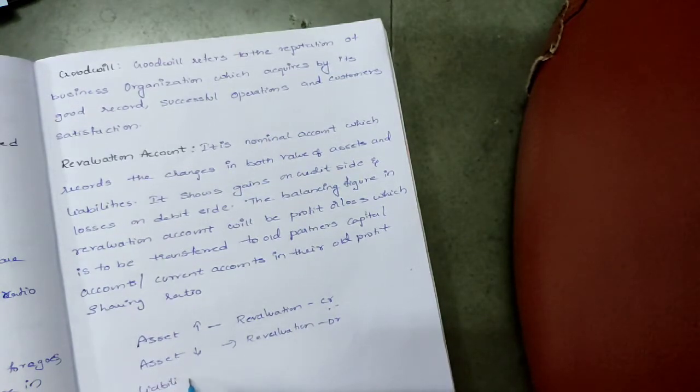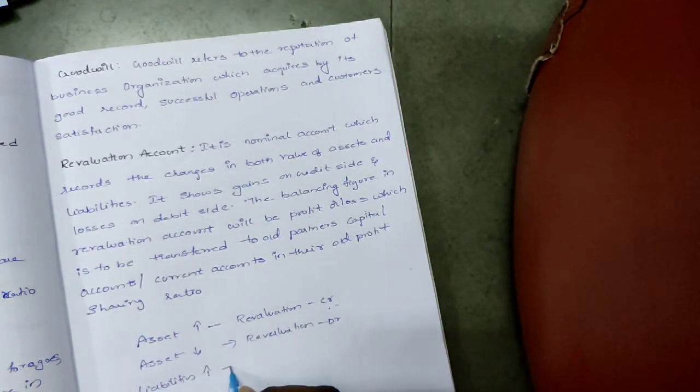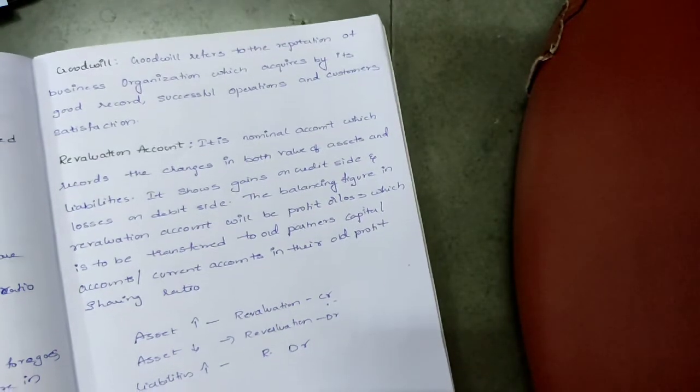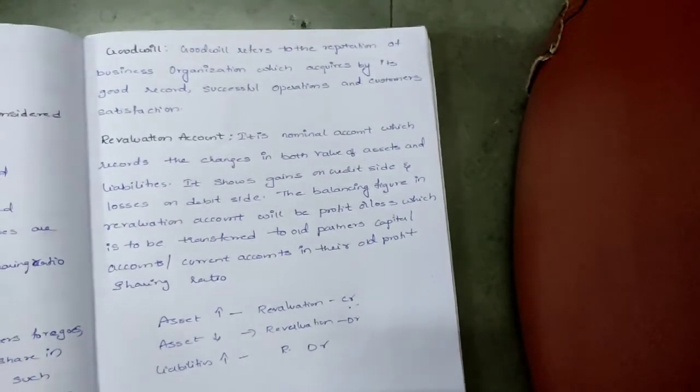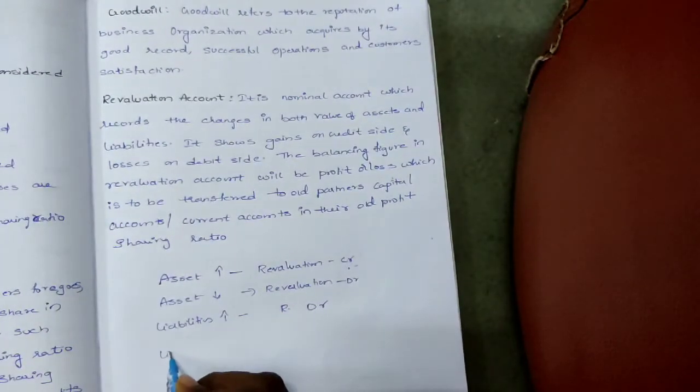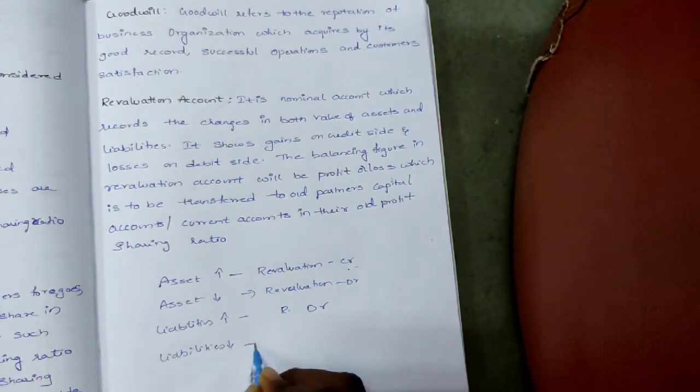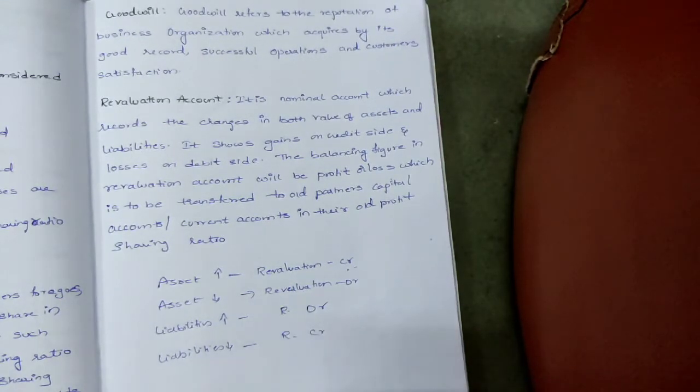Next, coming to the liabilities. If any liability is increasing, the revaluation account debit side. Any liability increasing means revaluation account debit side. If any liability is decreasing, in that case revaluation account credit side.